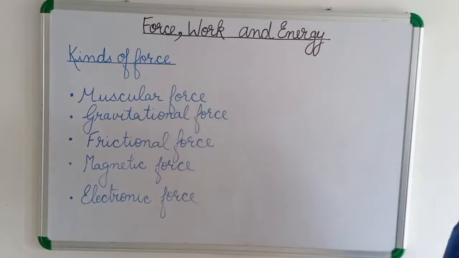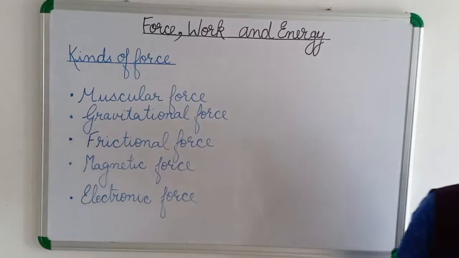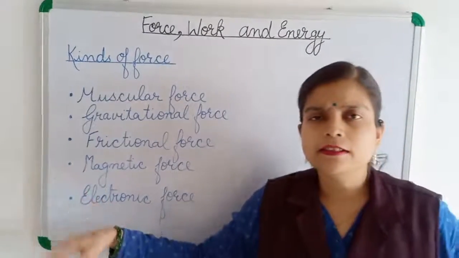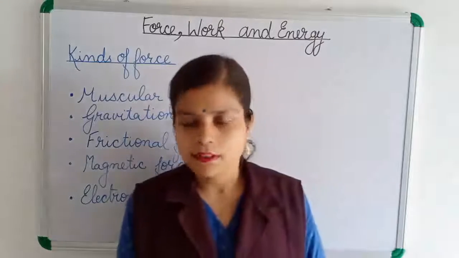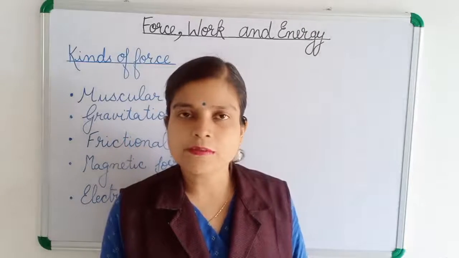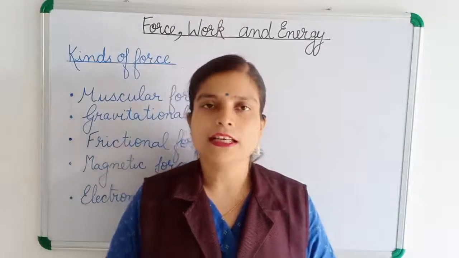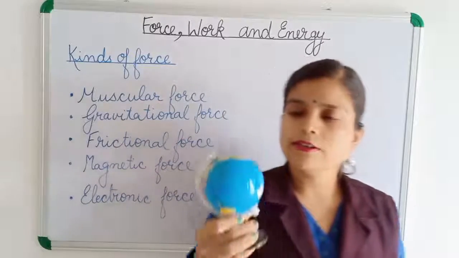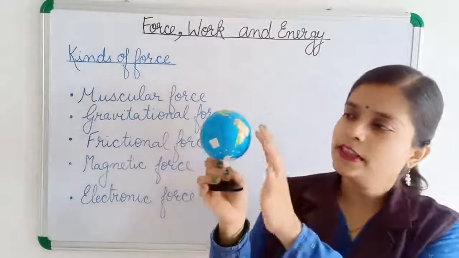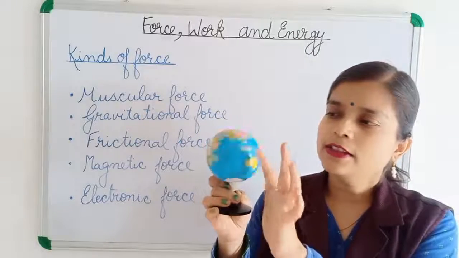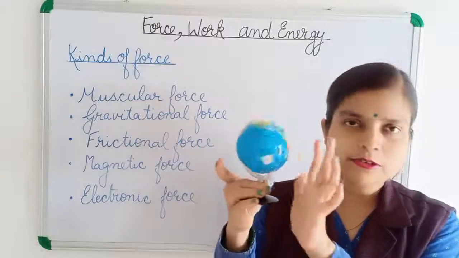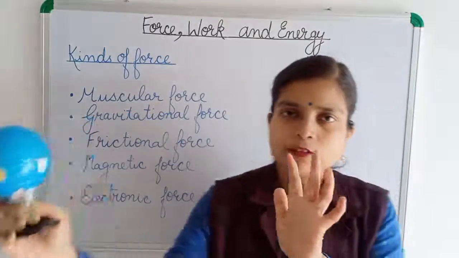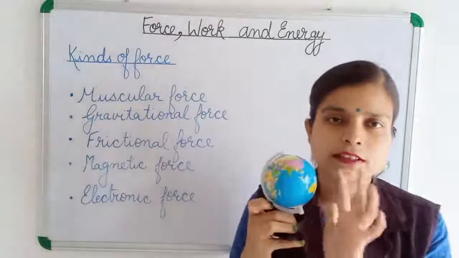So children, due to this gravitational force, we are not floating; we are standing here because this gravitational pull is attracting us, otherwise we would float away. And you can see on this globe, everywhere there is water, and we know that the earth rotates on its axis and also revolves, meaning it is moving.